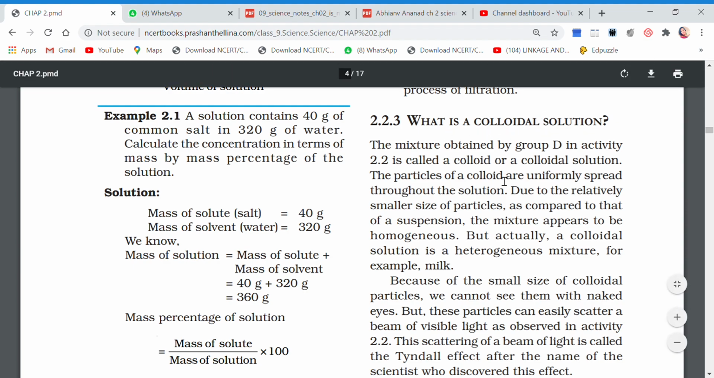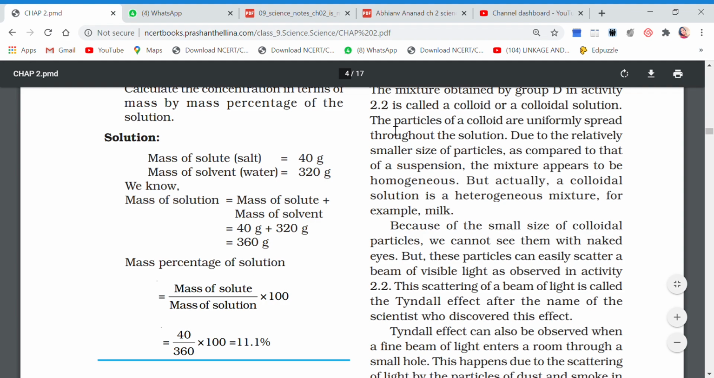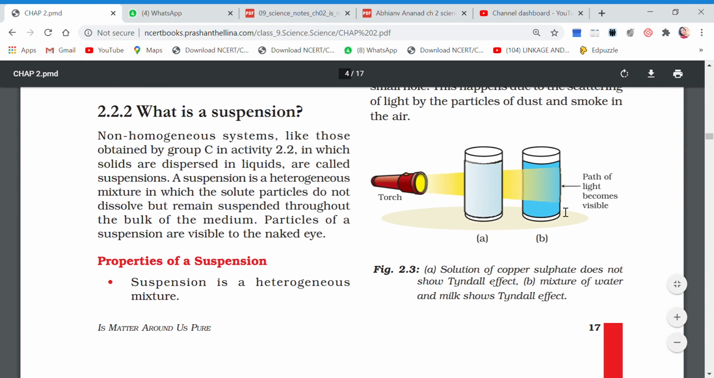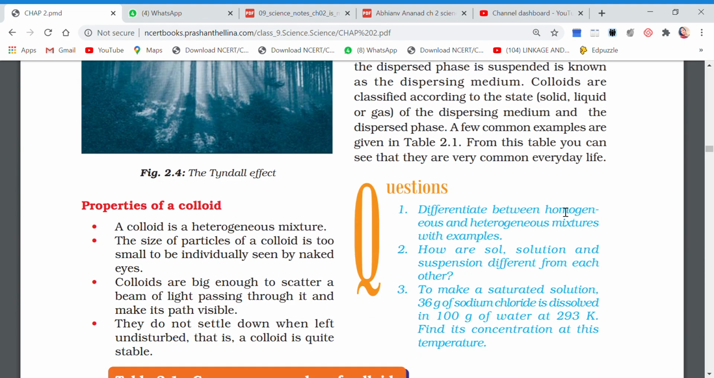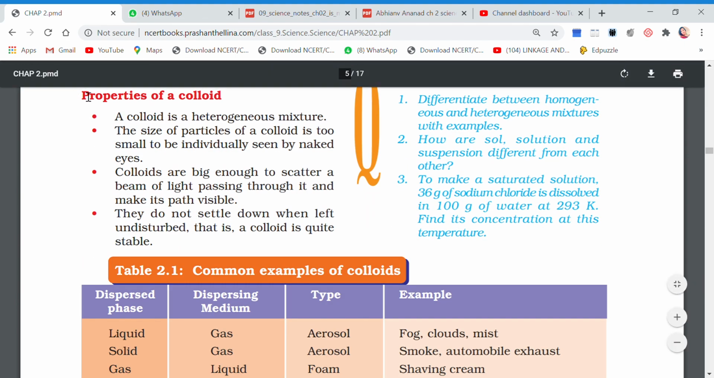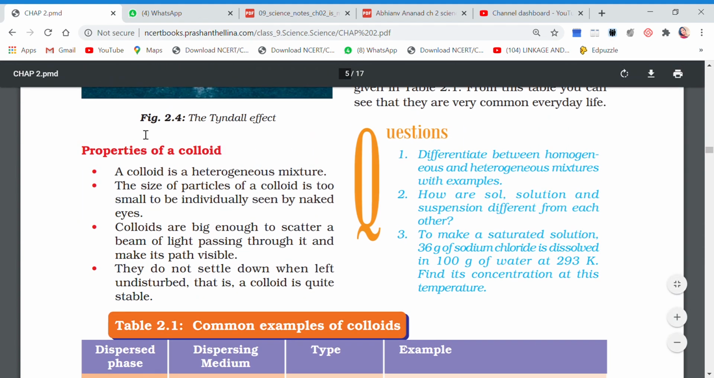Now let me read out the next part for you. Particles of colloid are uniformly spread throughout the solution due to the relatively smaller size of the particles. As compared to that of suspension, the mixture appears to be homogeneous, but actually a colloidal solution is heterogeneous, which I have already discussed in the previous video. I want all of you to write down the properties of colloidal solution from page number 18. You will write down the question here: what are the properties of colloidal solution? And this is your answer, children.